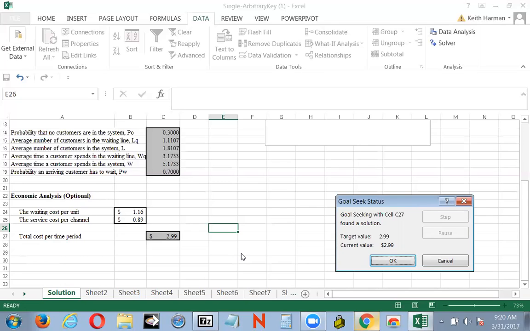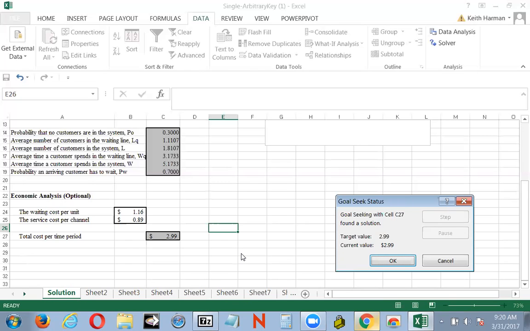So you'd say, okay, what's the practical takeaway from this? Well, again, remember the model that we're working with. We've got a single channel waiting line model. We have Poisson arrivals, and we have arbitrary service times. That means, for example, in the ATM, and they're in the textbook, they give us that model.